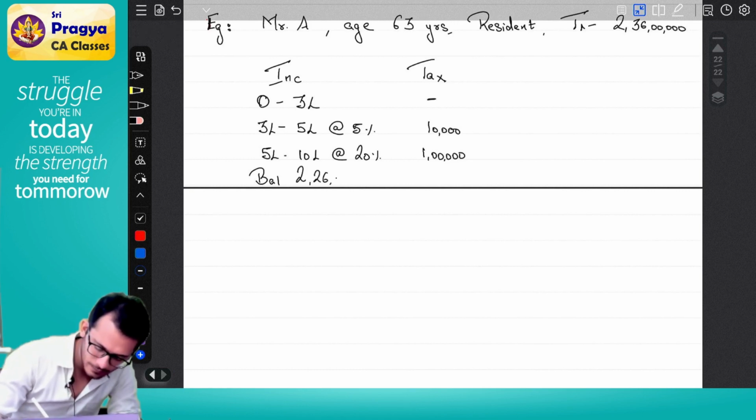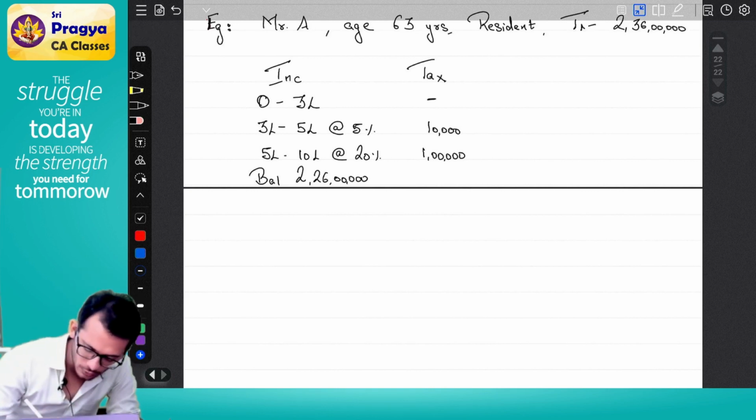26 lakhs. 2 crore 36 minus 10 lakhs will become 2 crore 26 lakhs at the rate of 30%.